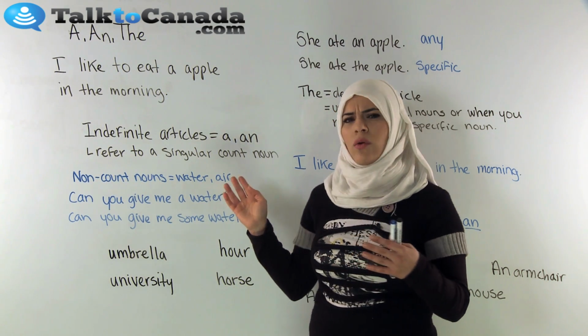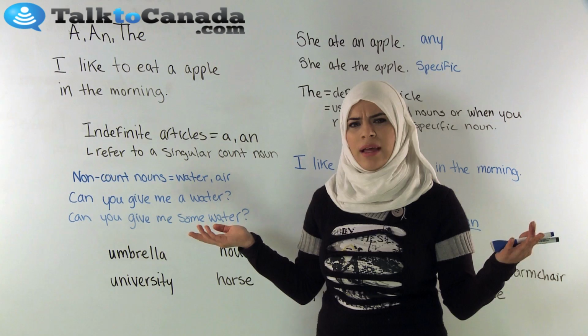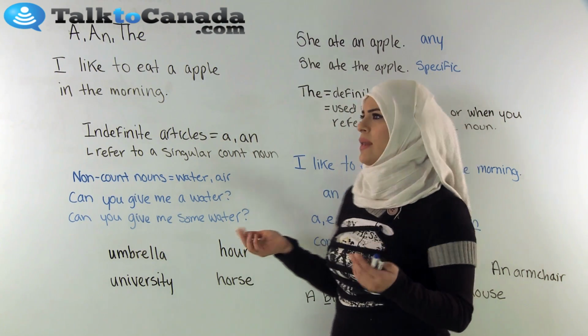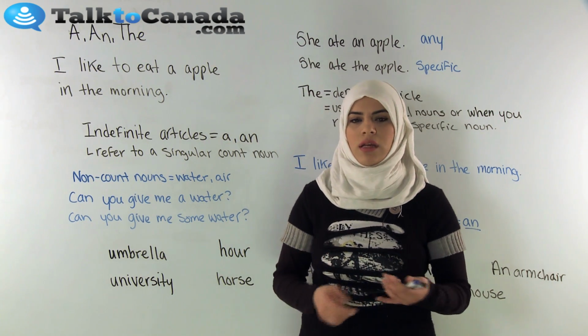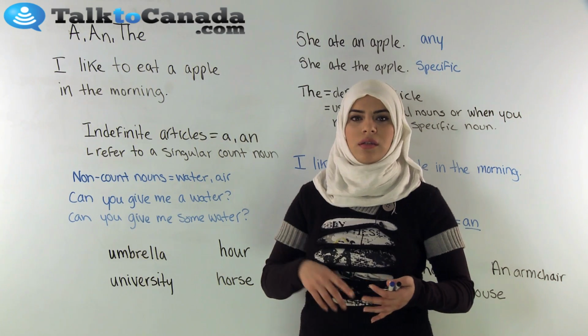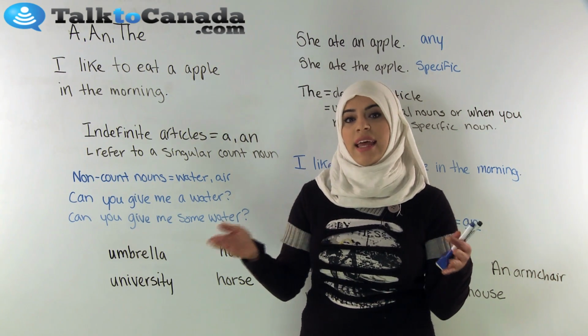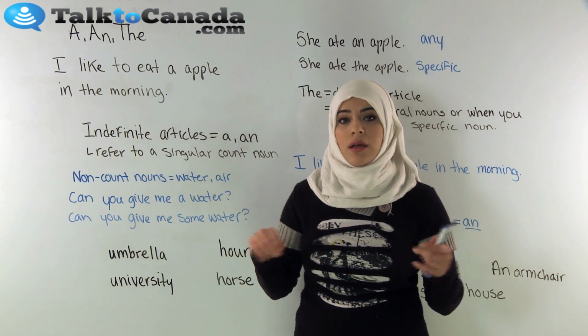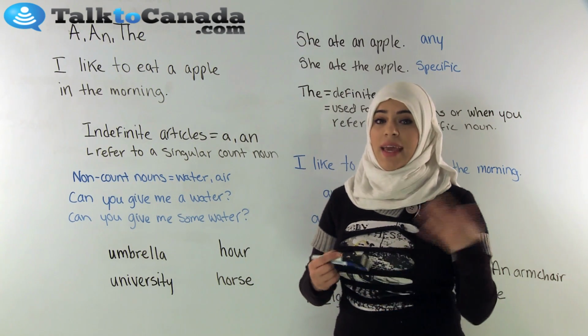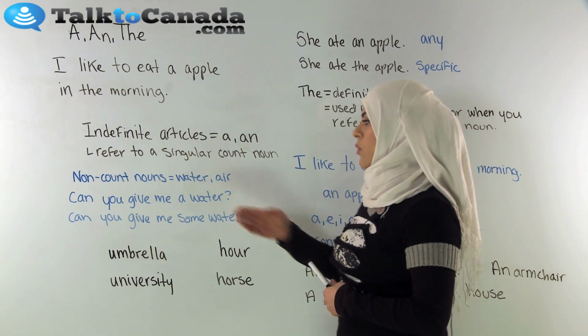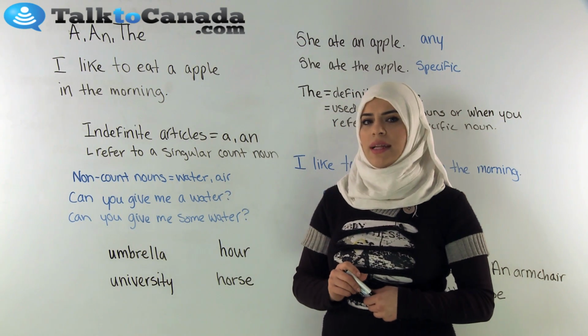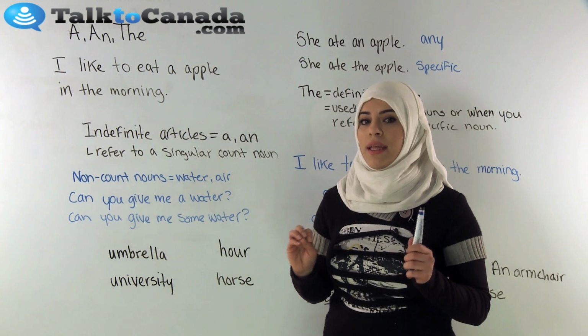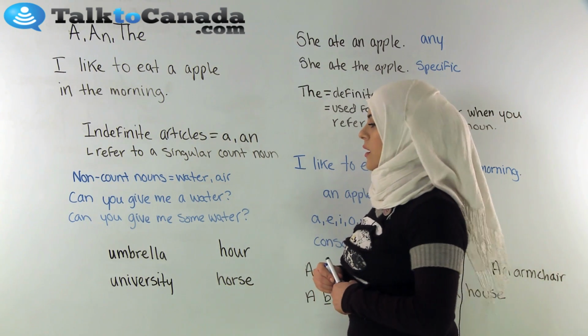Why do we call them count nouns? Like why do they only refer to count nouns? What are count nouns anyway? Count nouns are nouns that you can count, like cars, papers, anything that's a noun that you can count. A noun that you can't count would be something like water or air. These are non-count nouns.